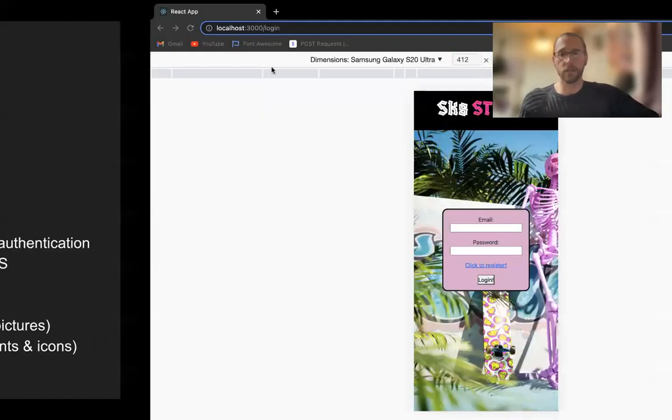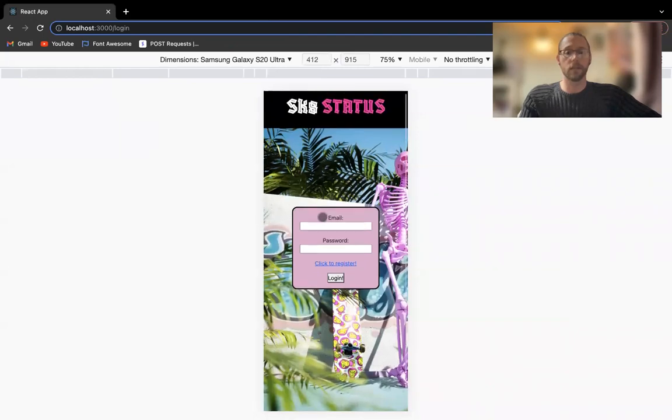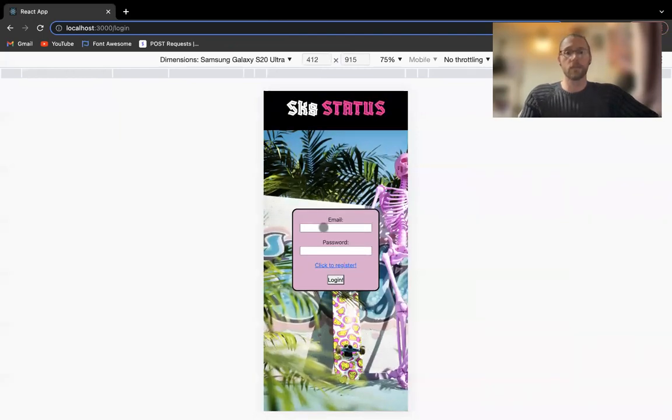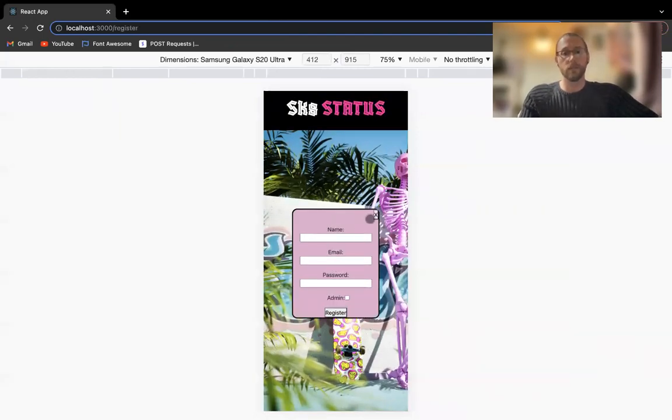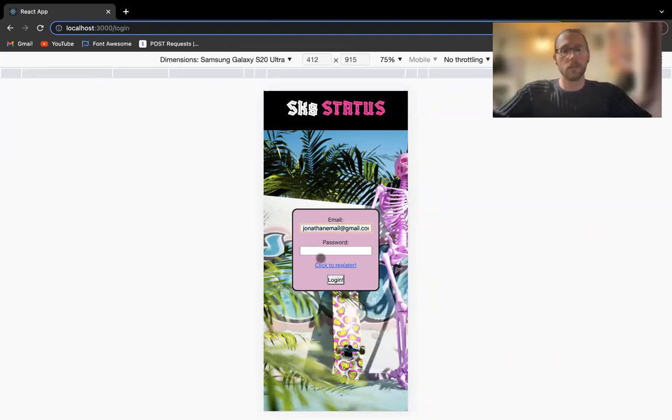Now, actually jumping into the application, I did design it mobile first, so I'm going to show you the mobile version. Now, at the login page, we can either log in or we can register a new user. For right now, though, we're just going to log in. So let's just go ahead and log in with this pre-made one.